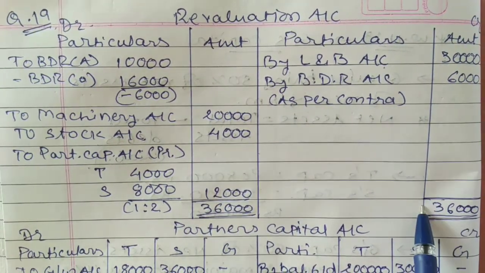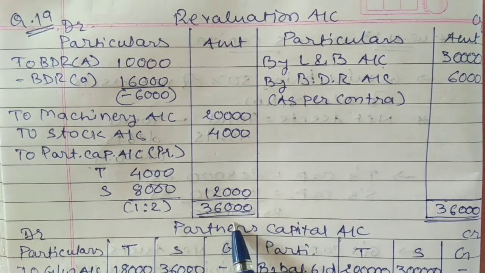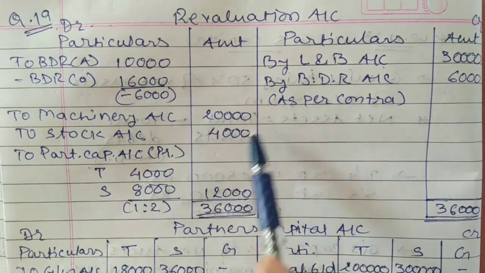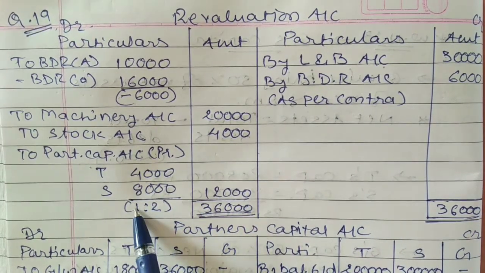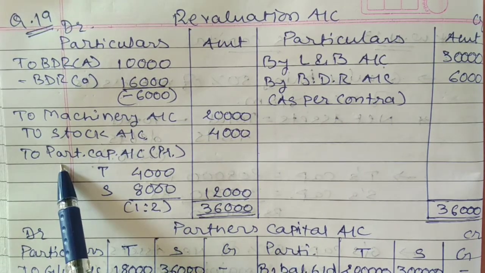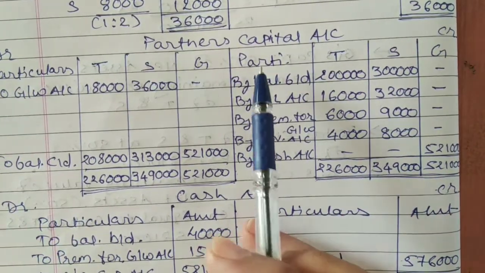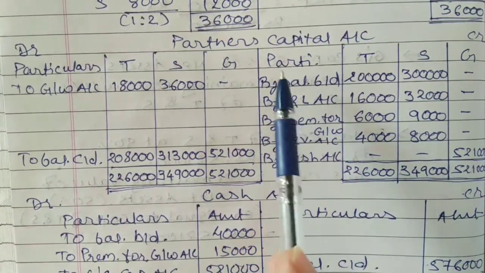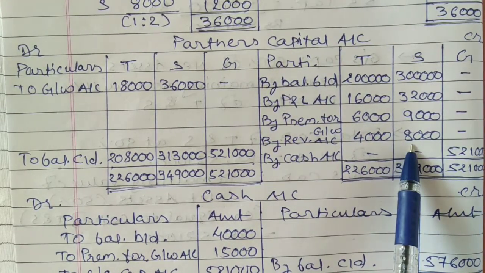Credit side total of the revaluation account is more. So the same 36,000 will be recorded on the debit side. After deducting the above information, you are getting a difference of 12,000. It is going to be distributed in the old profit sharing ratio, that is 1:2. This is your profit, and it is going to be transferred to your partners' capital accounts. On the credit side of the partners' capital accounts, that means by revaluation account 4,000 and 8,000.